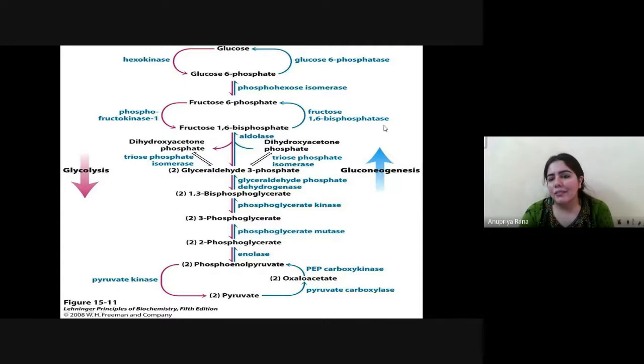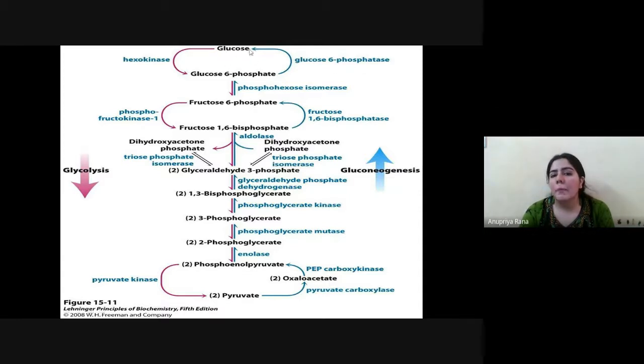There is only an 'ase' difference. You can see here, they just have the enzyme suffix added. There is no other difference in the enzyme and the substrate. The enzyme just has this suffix, phosphatase, and the substrate was fructose 1,6-bisphosphate. Now this conversion leads to fructose 6-phosphate formation, and then with the help of one more enzyme, phosphohexose isomerase, it is converted into glucose 6-phosphate, and with the help of glucose 6-phosphatase we get glucose here.